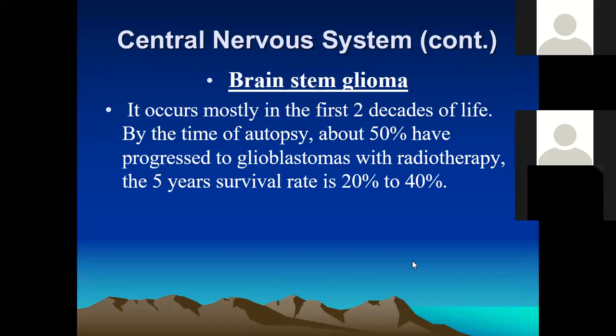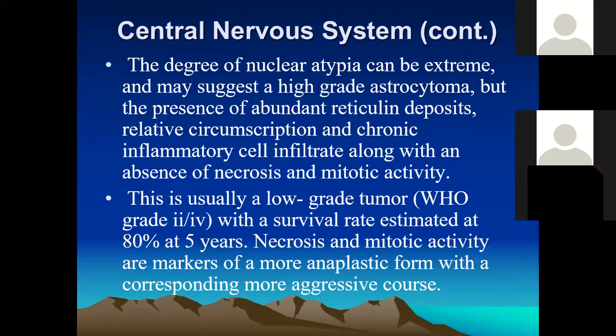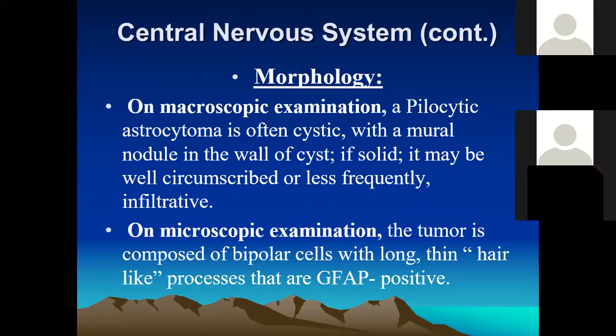So the brain stem gliomas most probably occur within the first two decades of life. So these are the tumors that are also termed as astrocytoma.